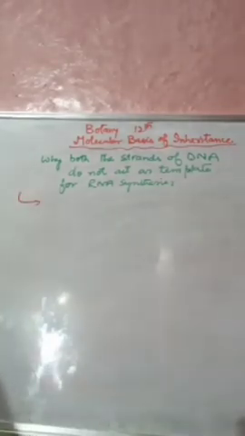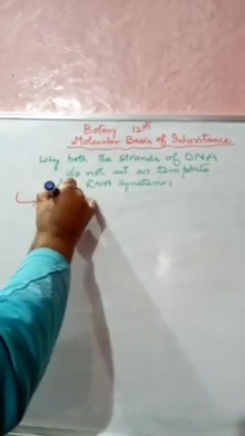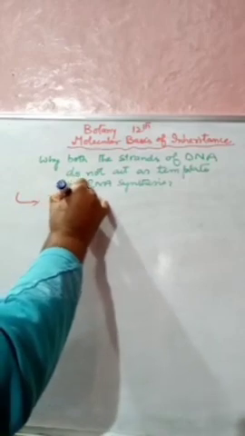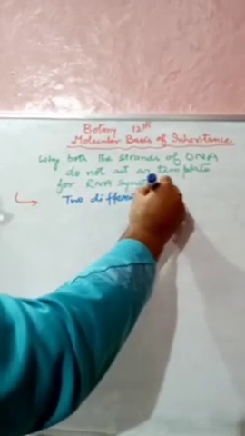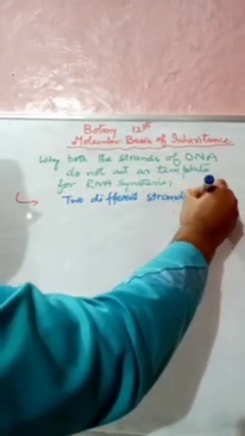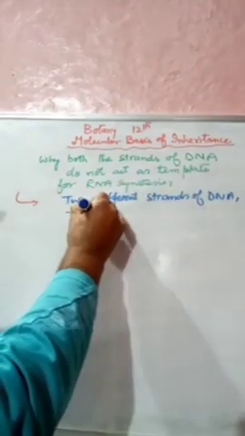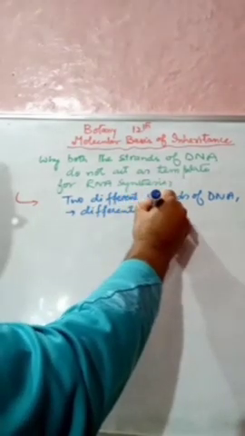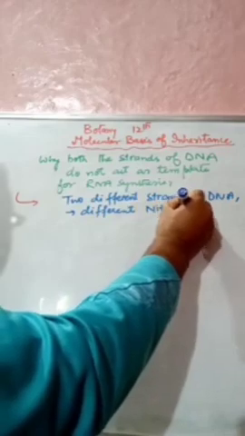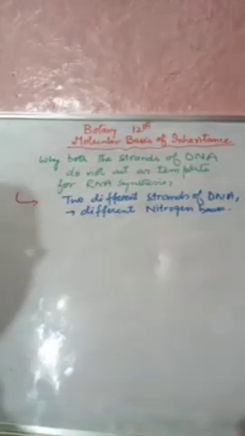The first reason is that the two different strands of DNA have different nitrogen bases. You can say the two different strands of DNA have different sequences.